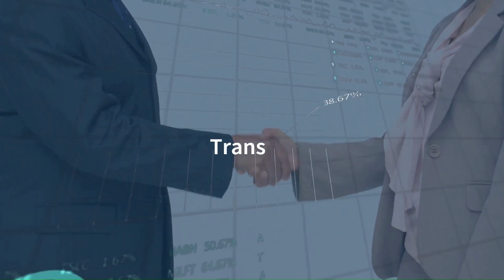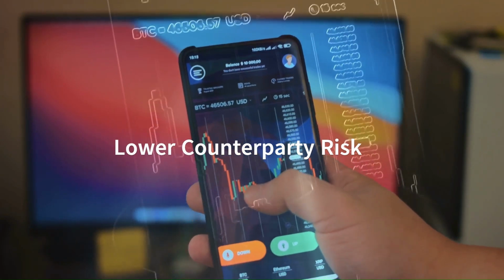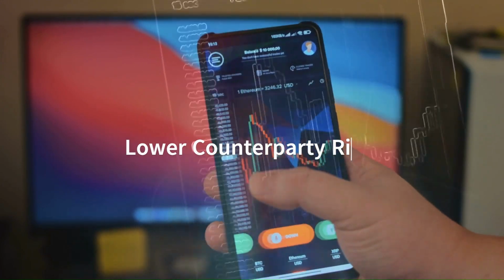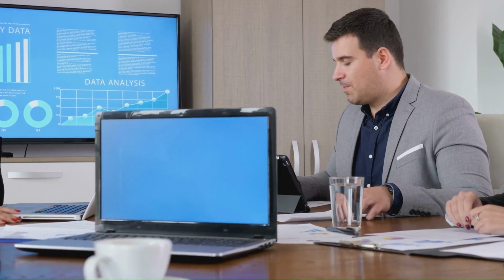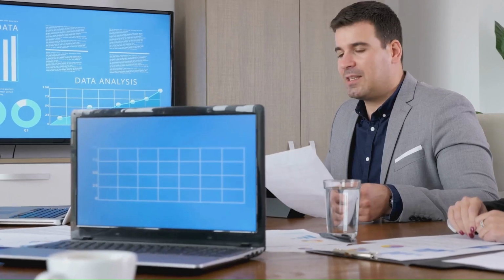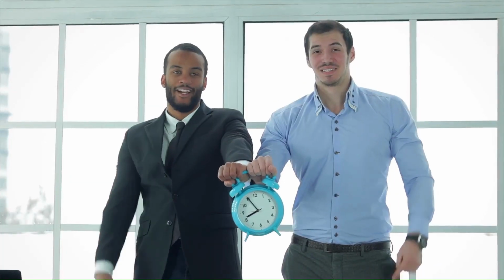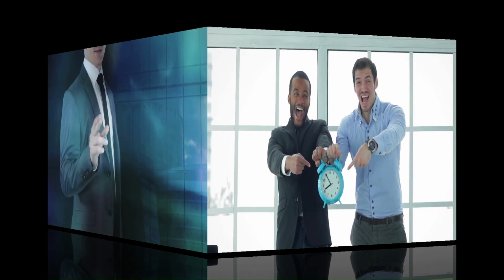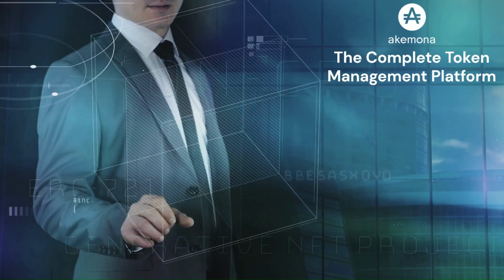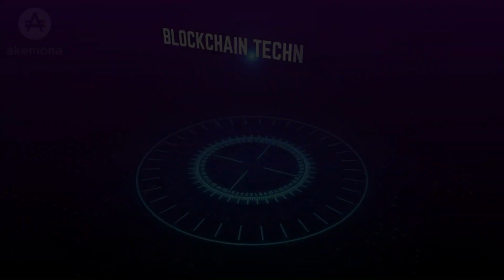Most importantly, the speed and finality of settlement reduce the counterparty risk. During this presentation, we will cover certain parts of the tokenization process. It is impossible to cover everything in less than 20 minutes. Shall we start? The Akemona platform is a tokenization platform for real-world assets.